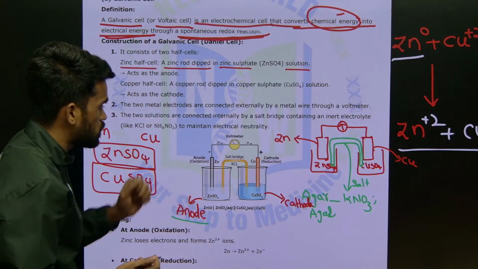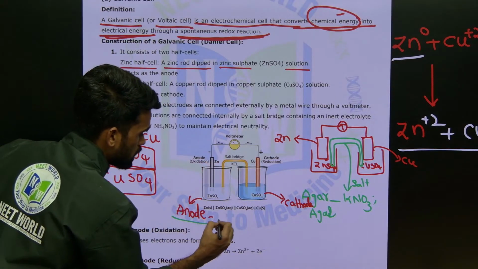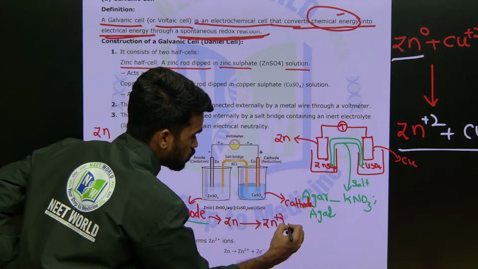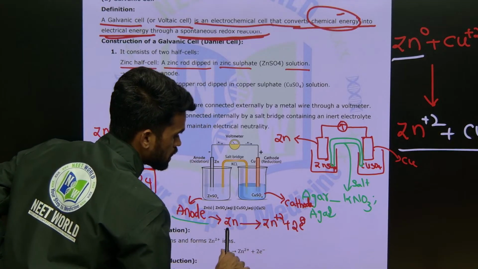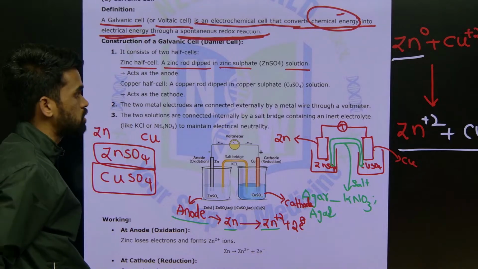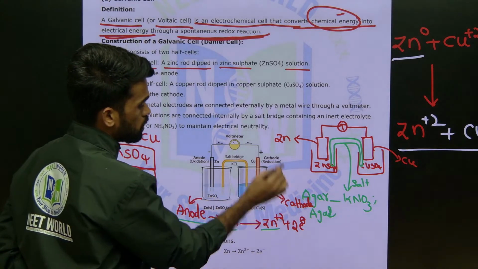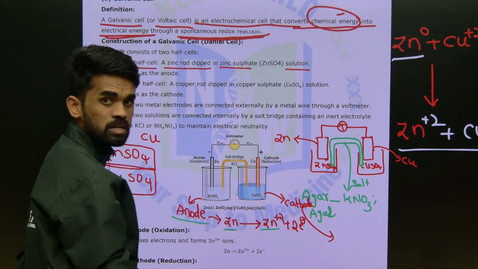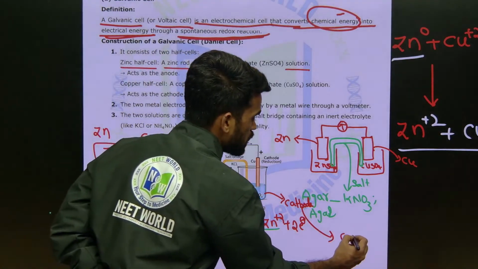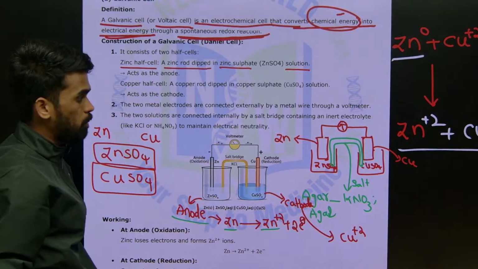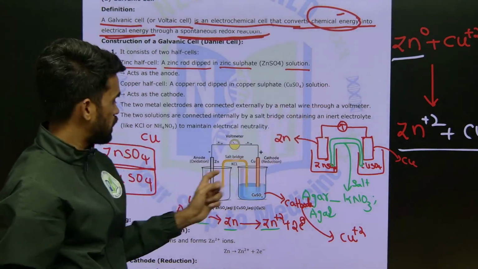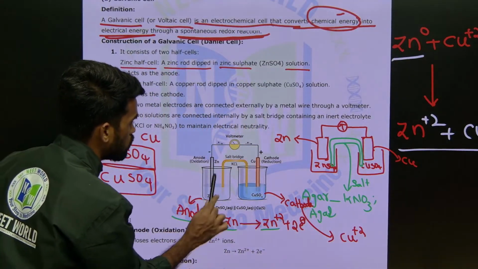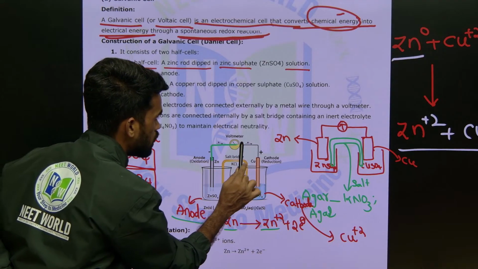So when it is undergoing oxidation, what we are taking here is the zinc rod. At the anode, this zinc rod will undergo oxidation and give 2 electrons out. By losing 2 electrons, zinc forms Zn2+ ion, which is called oxidation. Now here we have the cathode. At this cathode, what electrode are we taking? The copper electrode. In this we have copper sulfate solution. Copper sulfate solution means there will be Cu2+ ions in the solution, just as there is Zn2+ in zinc sulfate solution. So the electrons released at the anode move from here, like this, like this.